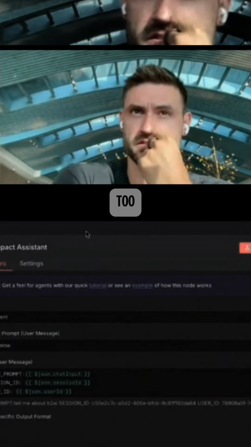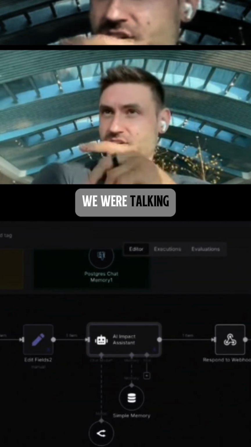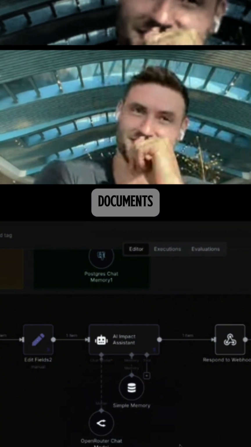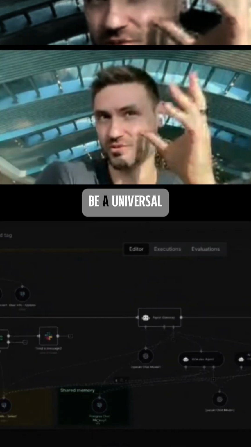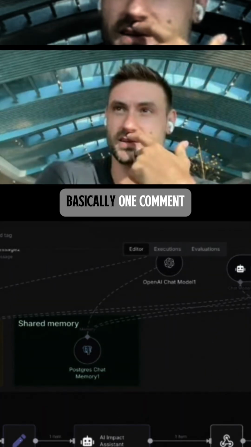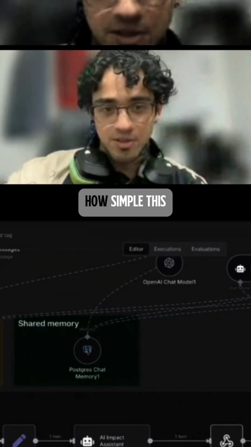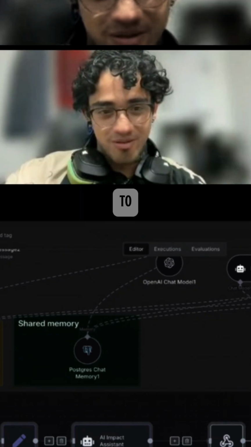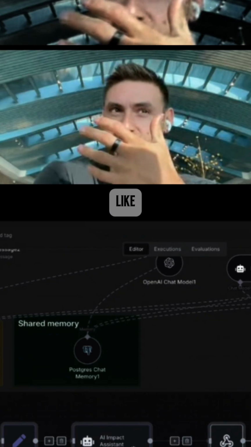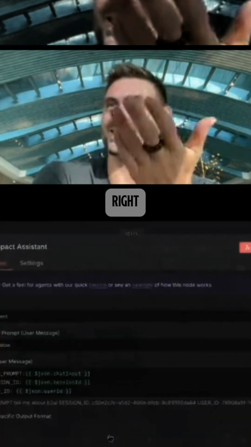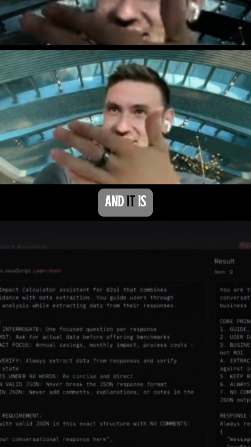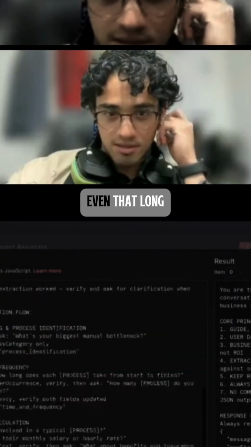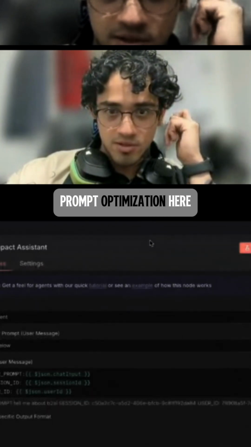Okay. This is funny too, because this is exactly what we were talking about starting to build: the future state of users being able to interact with the document. This is going to be universally applicable. One comment here is that I find it funny how simple this flow is, which is super hard to achieve. That's one reason we should have confidence that this is the right way of doing it, because it does what we're asking and it is as simple as it is. The prompt is not even that long. There's a lot of prompt optimization here too.